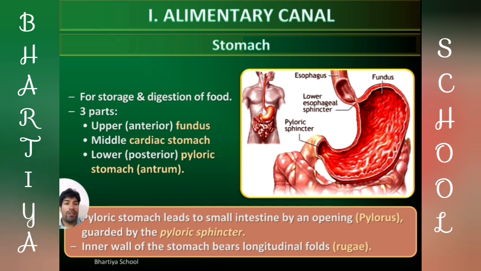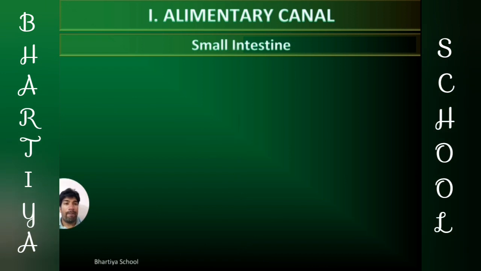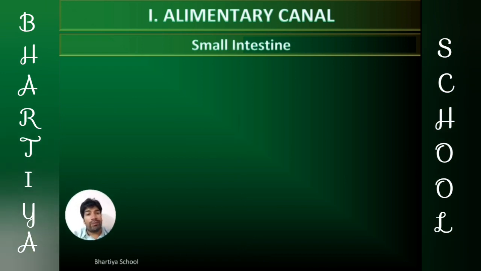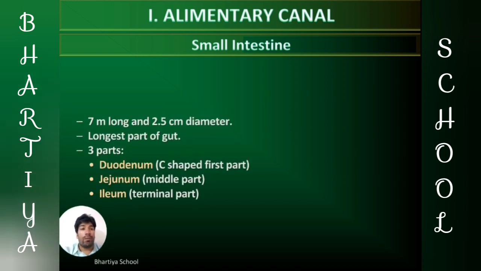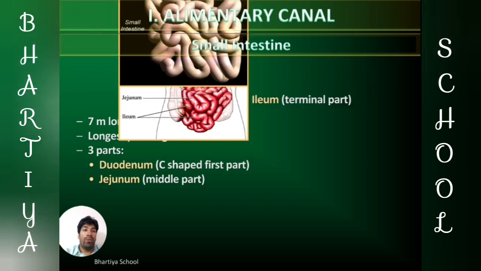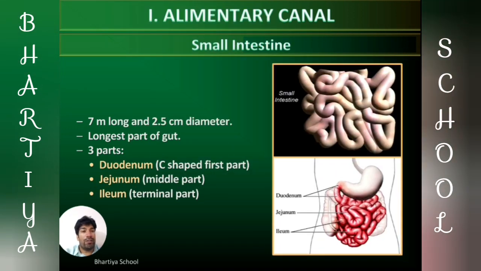Pyloric sphincter leads to the small intestine and guards the food. Next part of the alimentary canal is the small intestine. Small intestine is a 7 centimeter long tube with diameter 2.5 centimeter. It is the longest part of the gut.